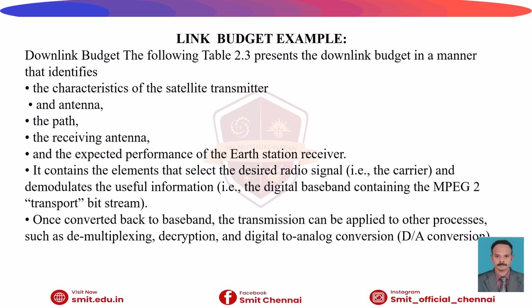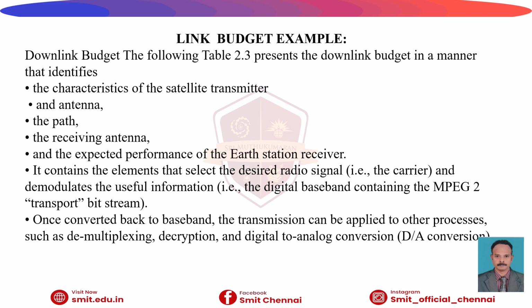Here the link power budget, particularly the downlink budget, identifies the characteristics of the satellite transmitter, the characteristics of the antenna, the path, the receiving antenna, and the expected performance of the earth station receiver. So it contains the elements that select the desired radio signal and demodulate the useful information.